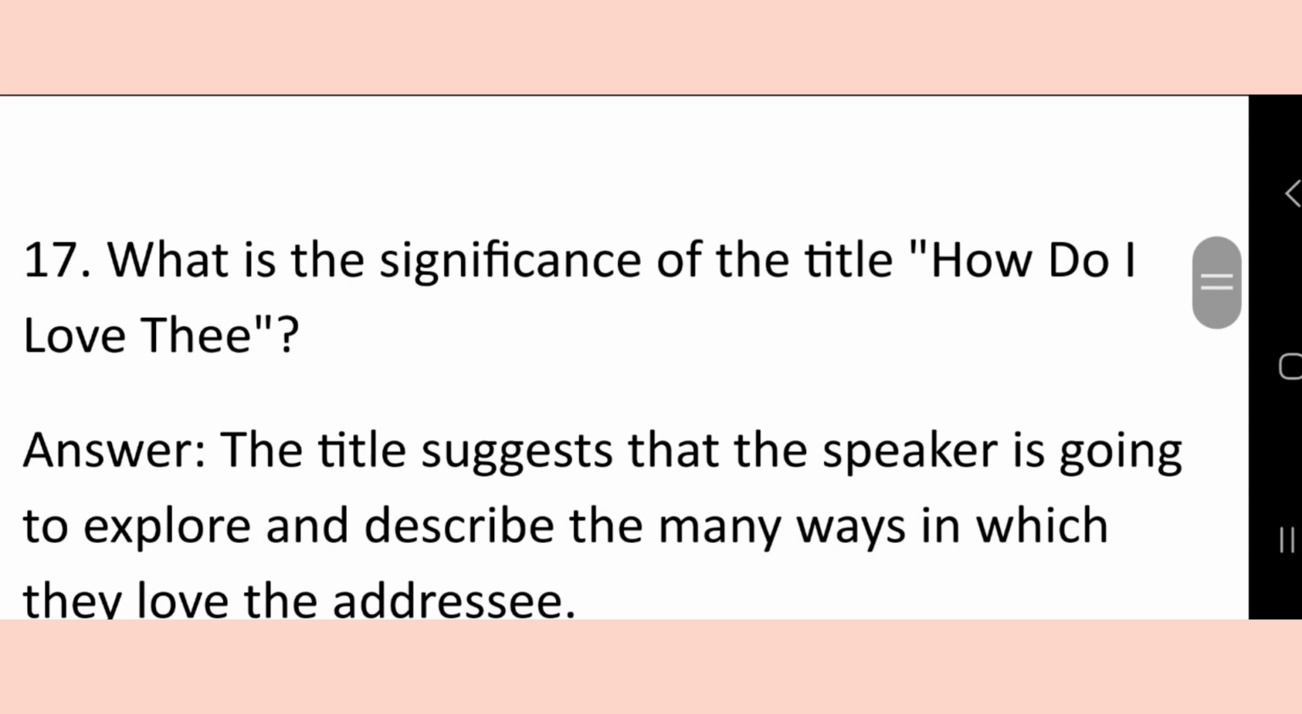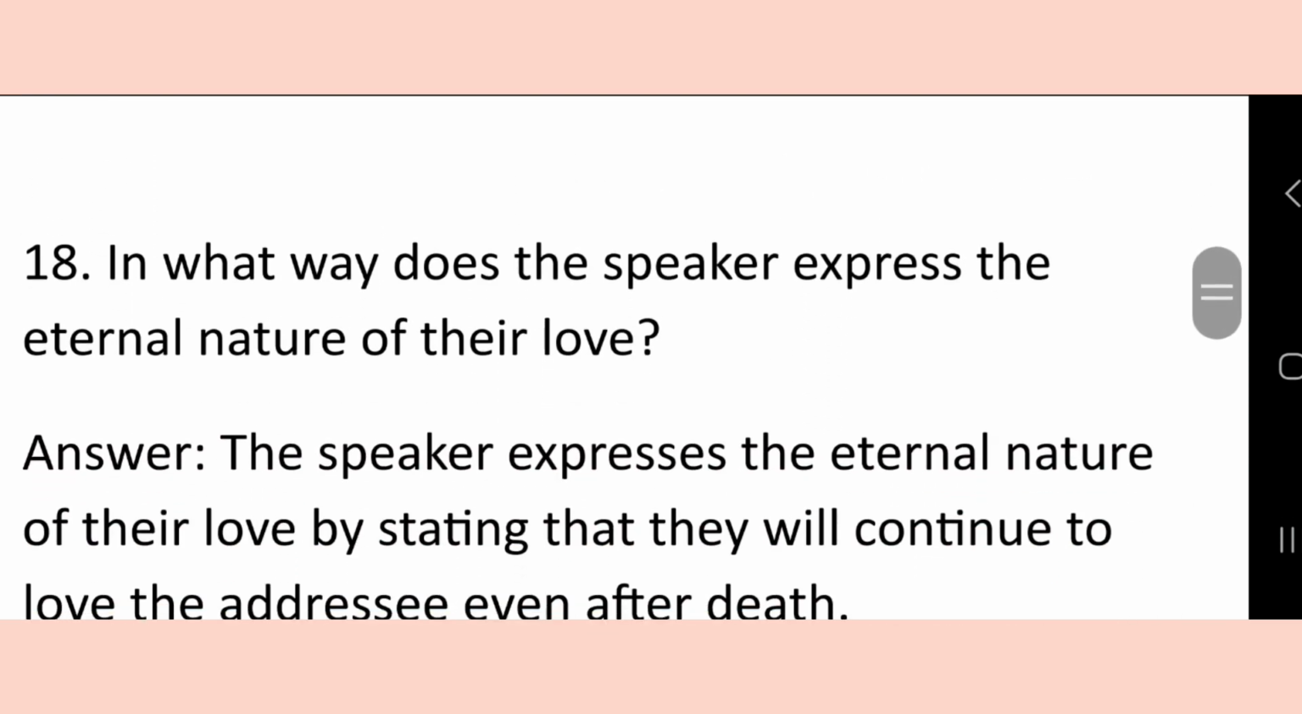What is the significance of the title How Do I Love Thee? The title suggests that the speaker is going to explore and describe the many ways in which they love the addressee. In what way does the speaker express the eternal nature of their love? The speaker expresses the eternal nature of their love by stating that they will continue to love the addressee even after death.